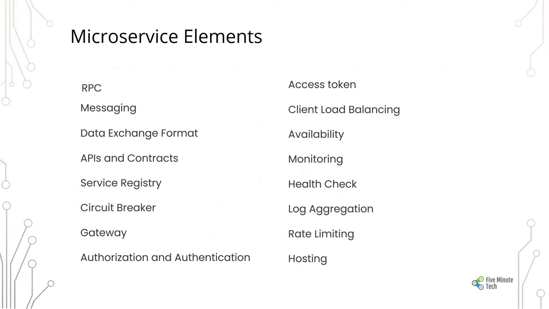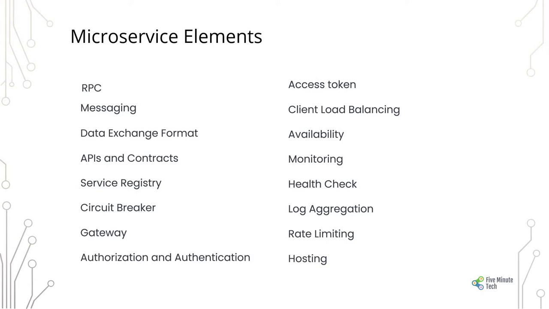So what are the microservice elements? These are basically the components which, when they come together, form the microservices. For example, remote procedure call, messaging, data exchange format, the contracts or the APIs, the service registry, and if we have configured circuit breakers, we should have a gateway.